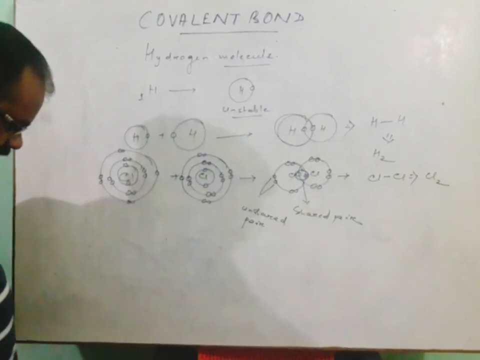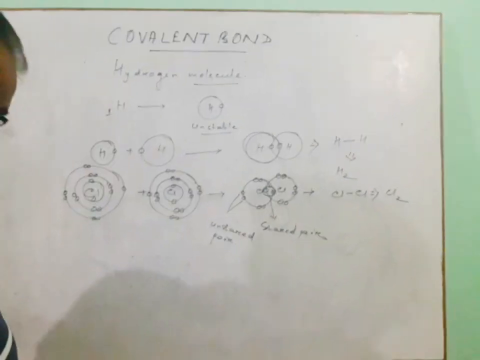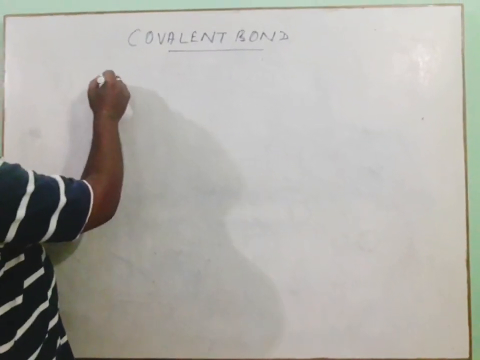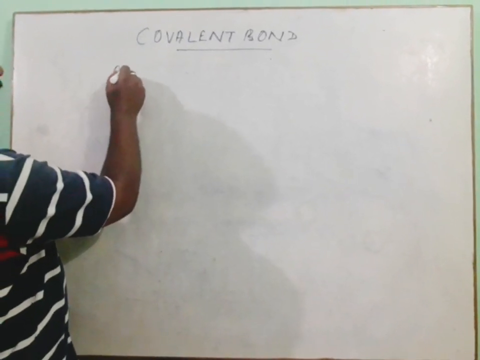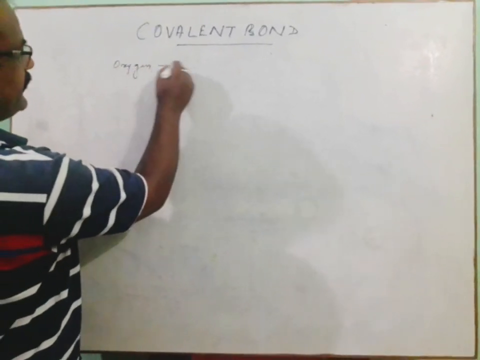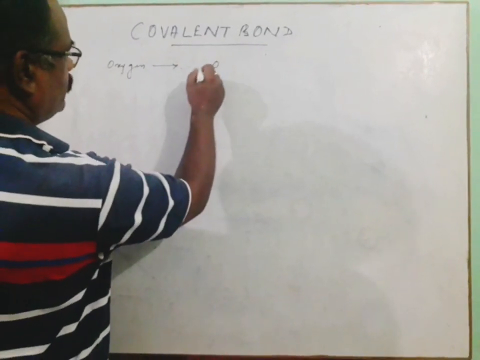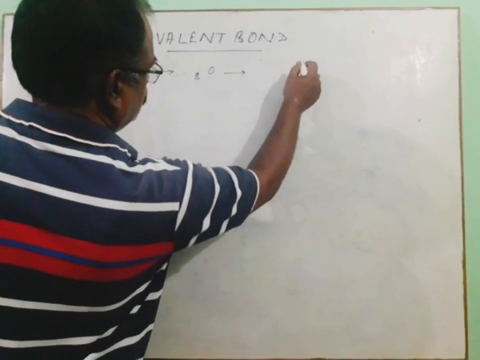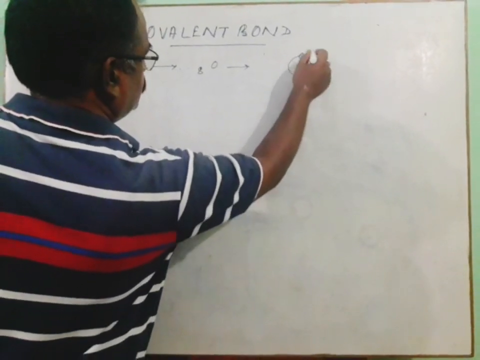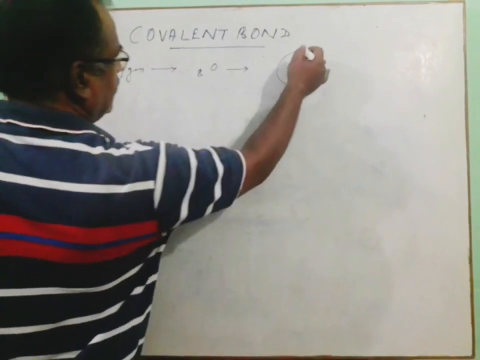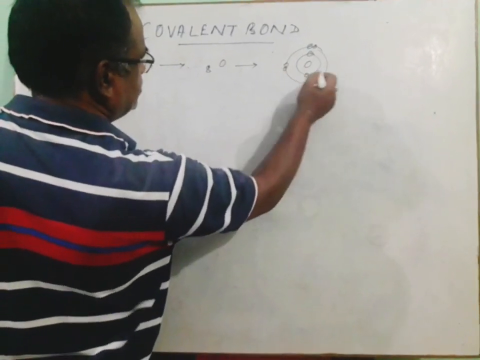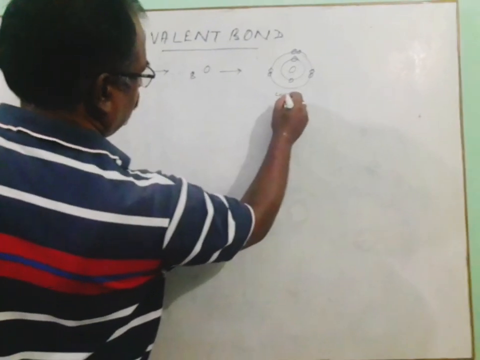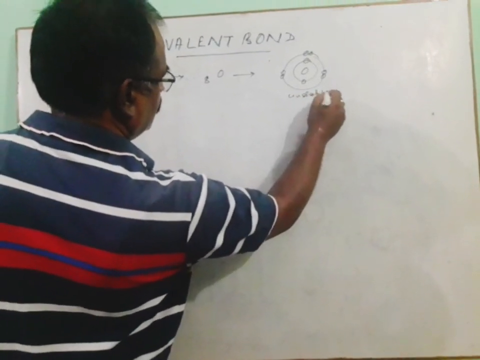Let us consider that oxygen. Let us take an example in case of the oxygen molecule. The chemical symbol of oxygen is O, having atomic number 8. If we see the electronic configuration, O has 2 electrons in the K shell and 6 valence electrons in the L shell, and therefore we can say that this is an unstable oxygen atom.